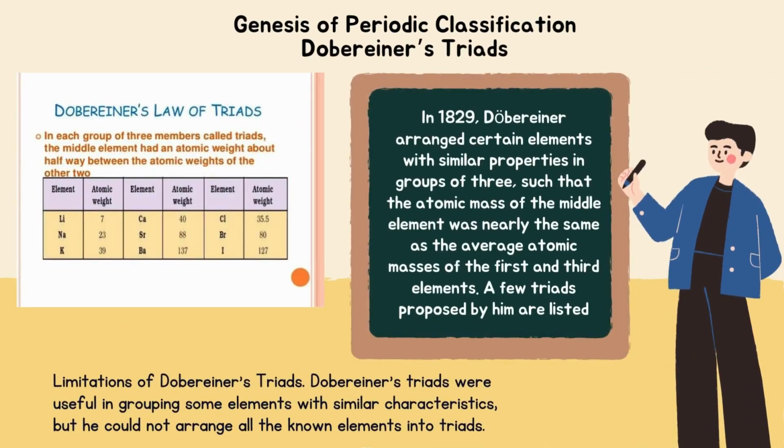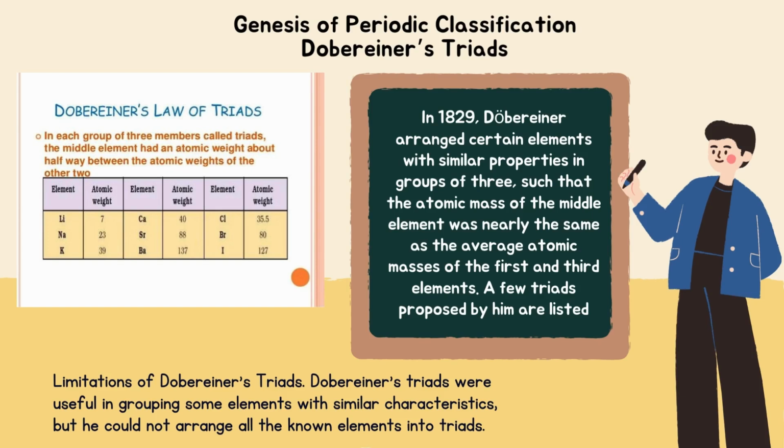Starting with the genesis of periodic classification, Dobereiner's triads. In 1829, Dobereiner arranged certain elements with similar properties in groups of 3, such that the atomic mass of the middle element was nearly the same as the average atomic masses of the first and third elements. A few triads proposed by him are listed.